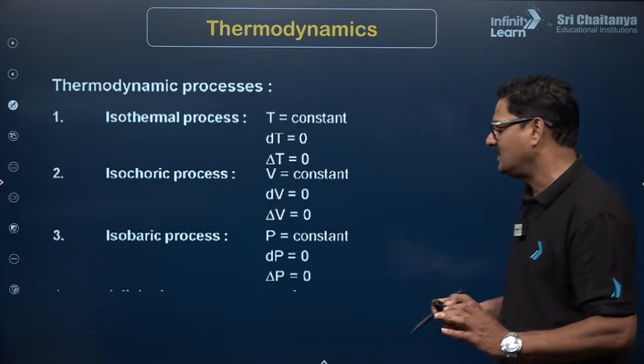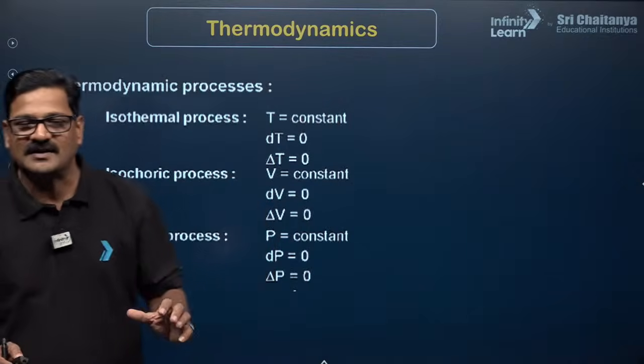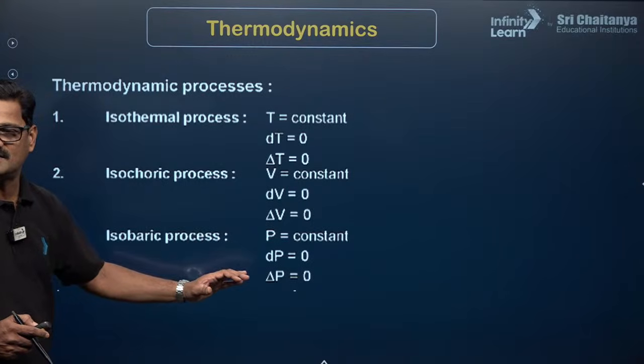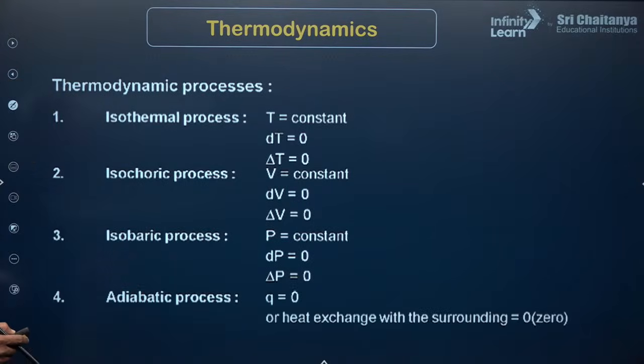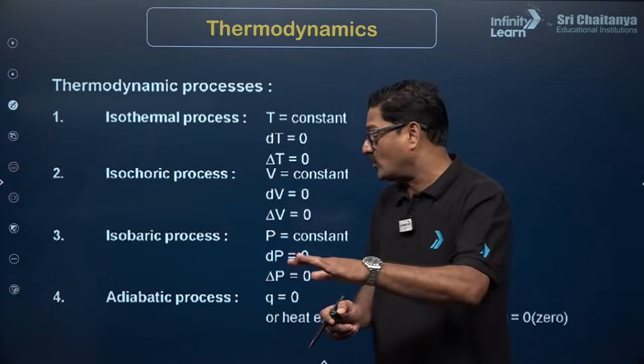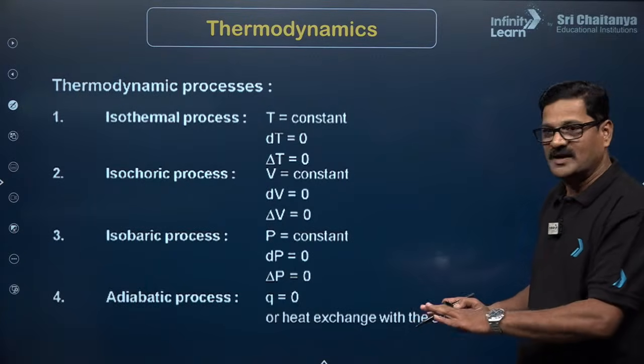And isobaric process: the process that takes place at constant pressure is called an isobaric process. That process has dP equal to 0. Moving ahead, adiabatic process: the process that takes place at constant heat is called the adiabatic process.